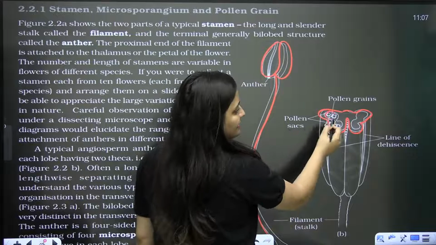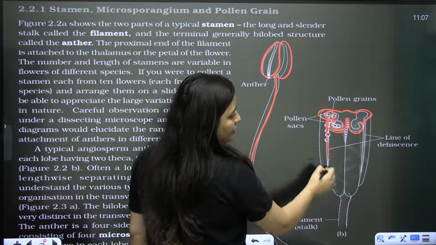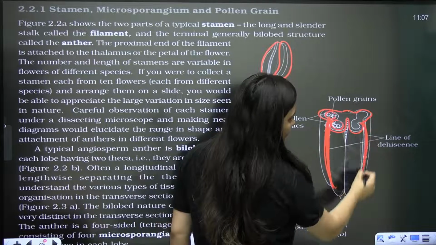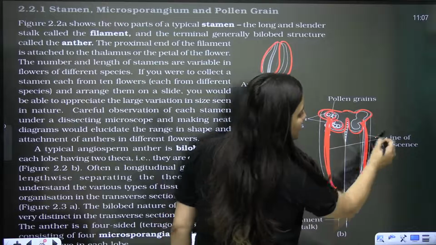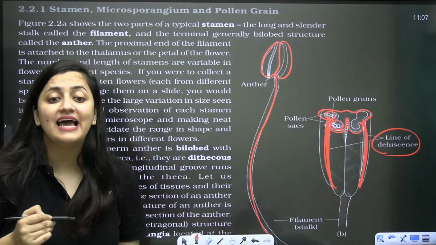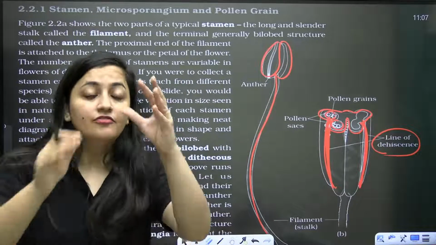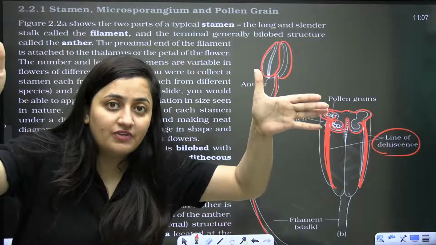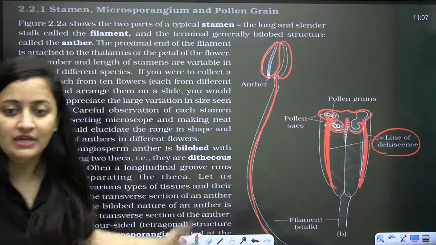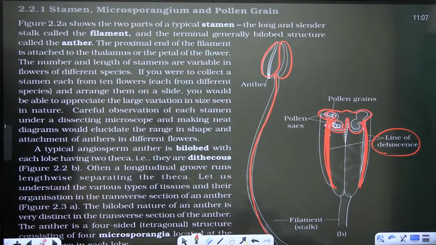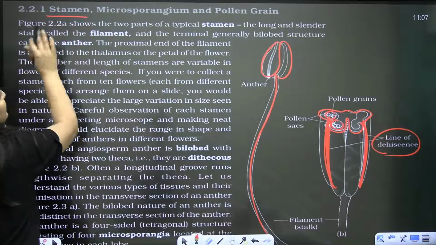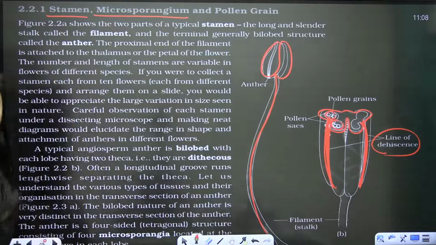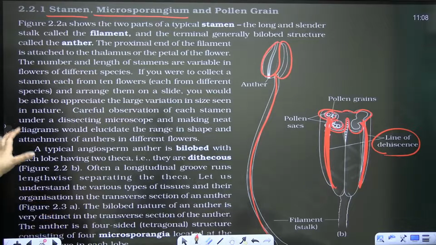So here you can see each lobe is having 2 theca and a longitudinal groove, which is separating them. So it is also forming the line of dehiscence. What is the meaning of the line of dehiscence? It is the part from where the anther will rupture. Once mature, it will rupture from this line of dehiscence and all the pollen grains will be dispersed. Clear, bache? So we are talking about the stamen, which is equivalent to the microsporophyll, and we'll be talking about the microsporangium and the pollen grain here.